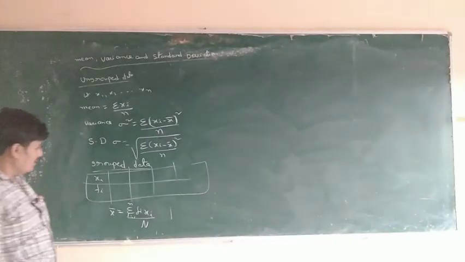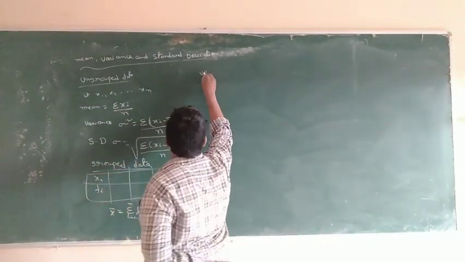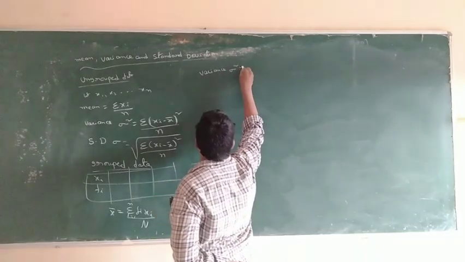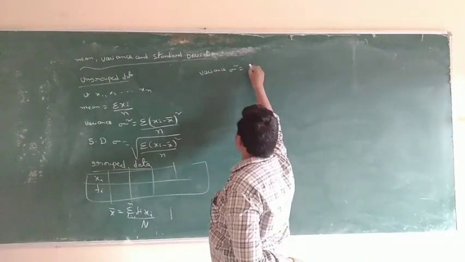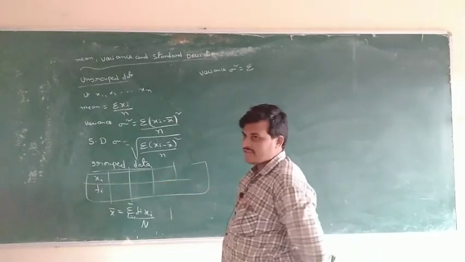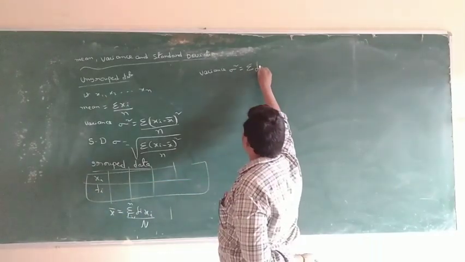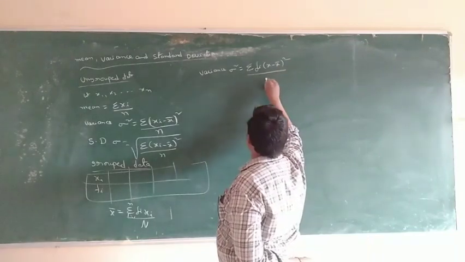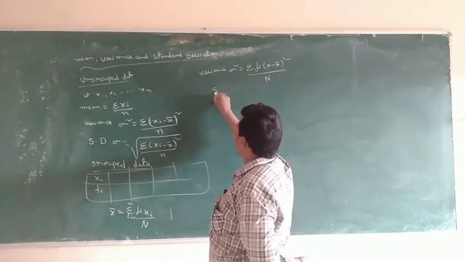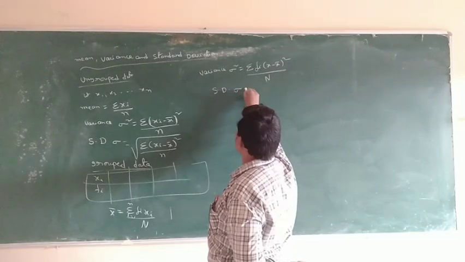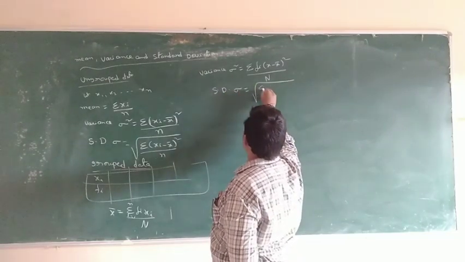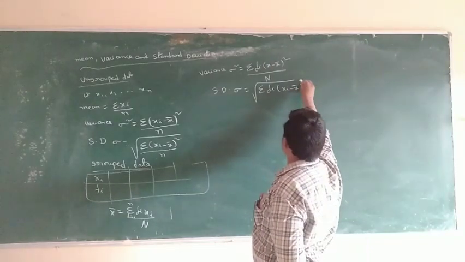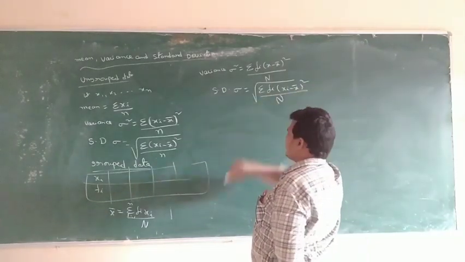So variance, sigma square, is equal to sigma fi into xi minus x bar whole square by capital N, since frequencies are given. Standard deviation sigma is equal to the root of sigma fi into xi minus x bar whole square by capital N.